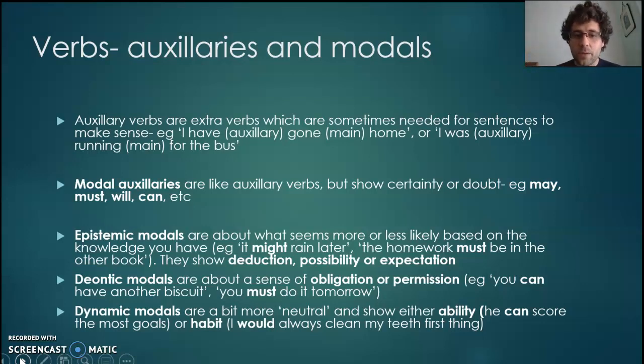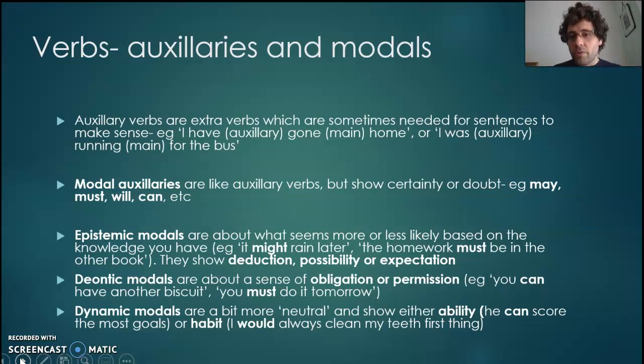text is achieving. Okay, so the words themselves don't matter. It doesn't matter whether it's a might or a must or a should. It can be any of these types. What is important is the function. So think about, what is this auxiliary doing? If it is showing what is more or less likely based on the knowledge, so if they show that you've deduced something, you've worked out, or something is more or less possible, or that you expect something, it's epistemic.